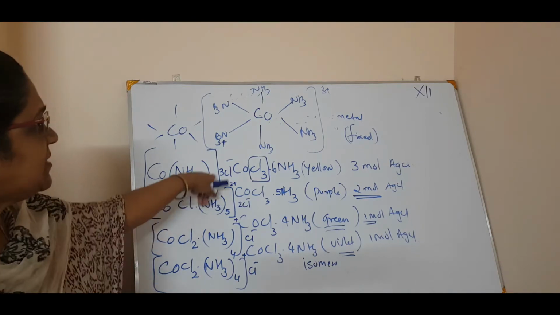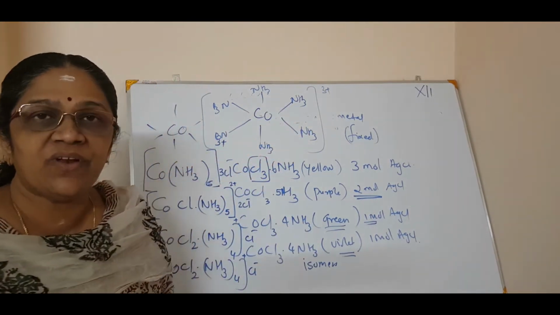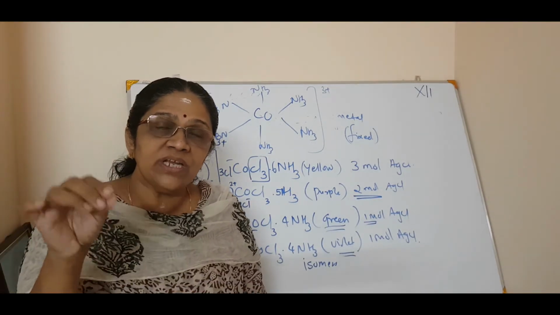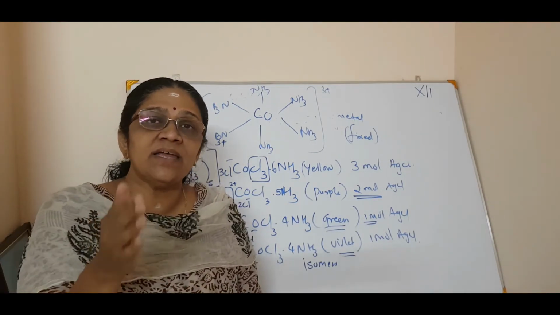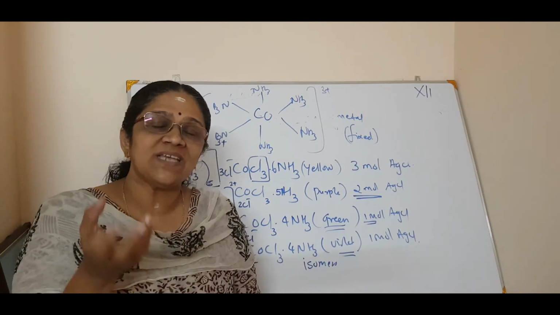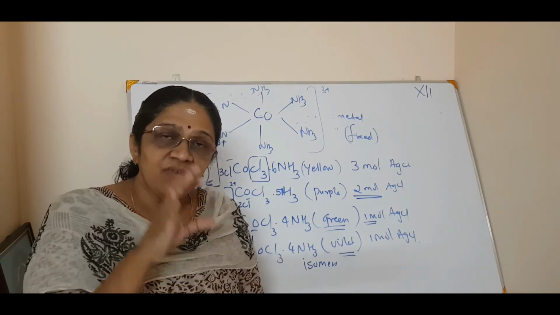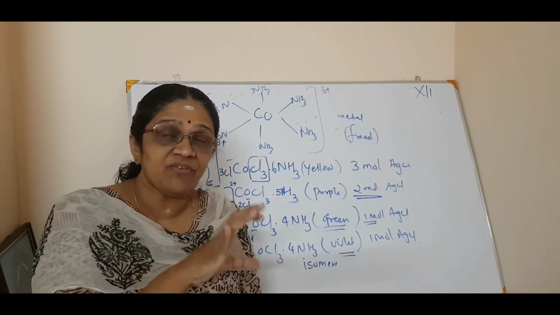Co(NH3)6 means Co in the octahedral geometry. That is, every coordination number has its own specific geometry. If the coordination number or the secondary valency or the secondary linkage is 6, it will have an octahedral geometry.